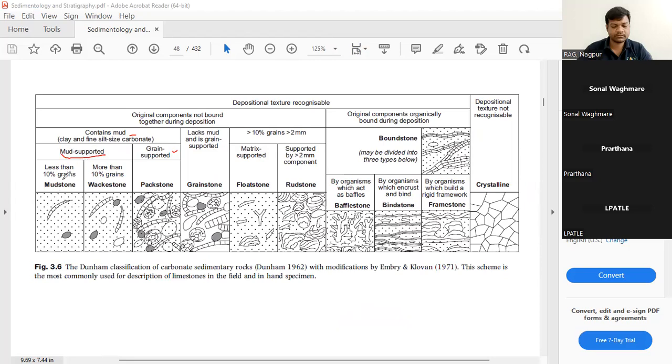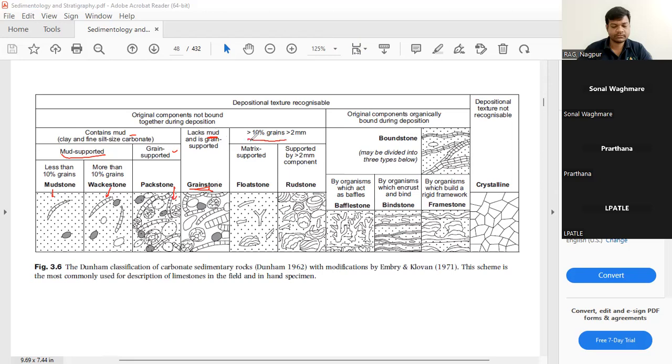Mud supported with less than 10% grain will be mudstone. If more than 10% grain, it will be wackestone. If it is grain supported, it will be called packstone. If it lacks mud and is only grain supported, it will be grainstone.